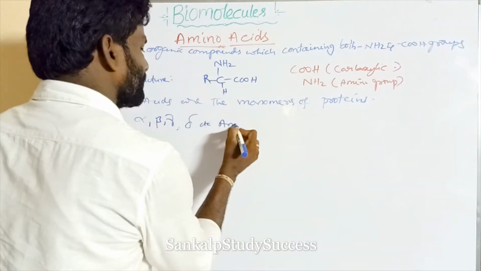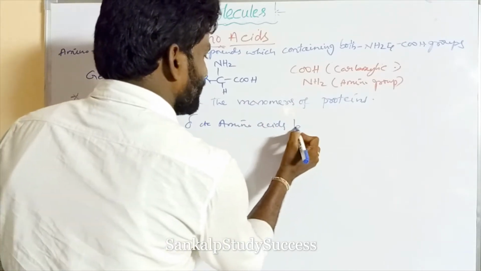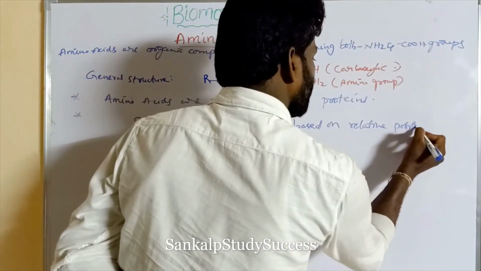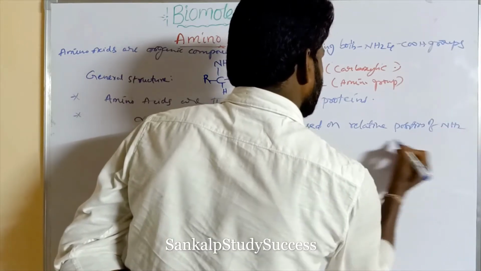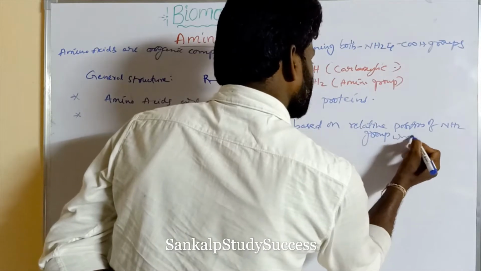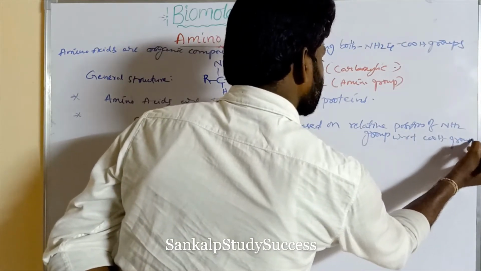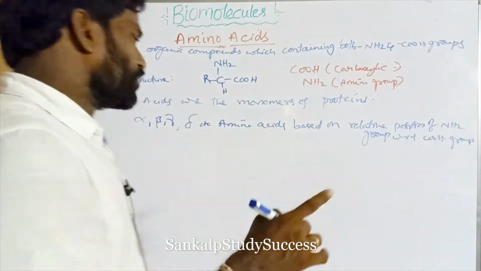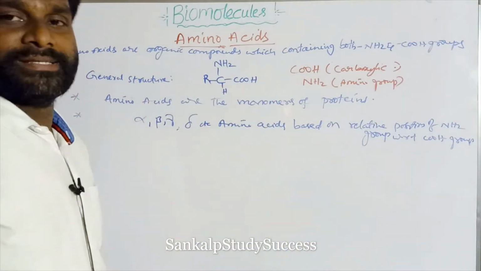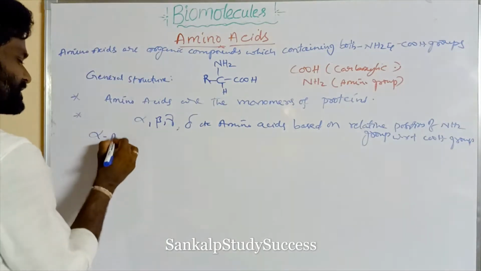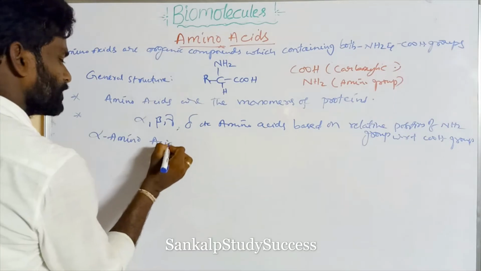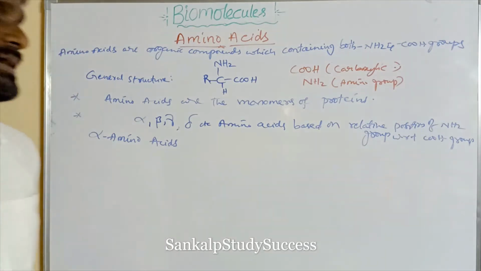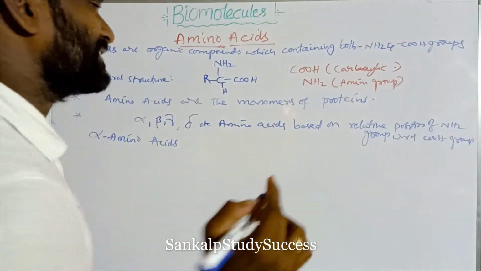Amino acids can be classified into alpha, beta, gamma, delta amino acids based on the relative position of the amino group with respect to the COOH group.